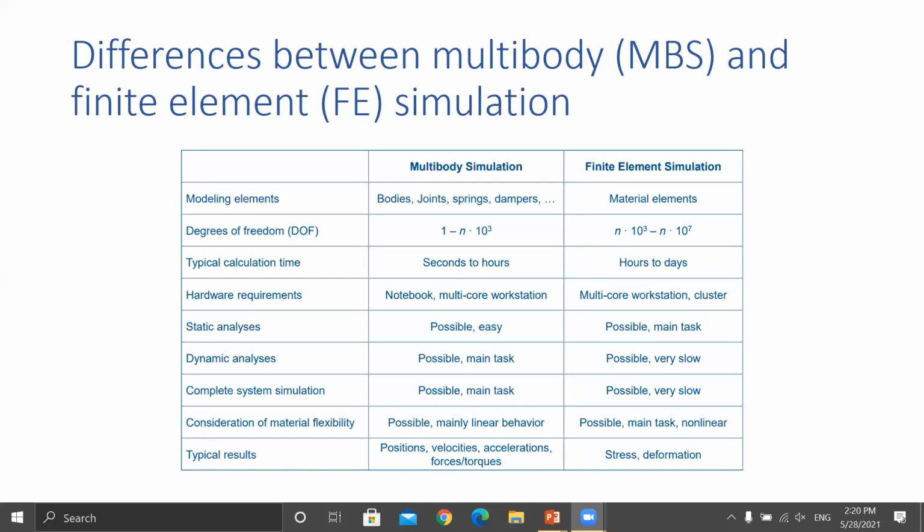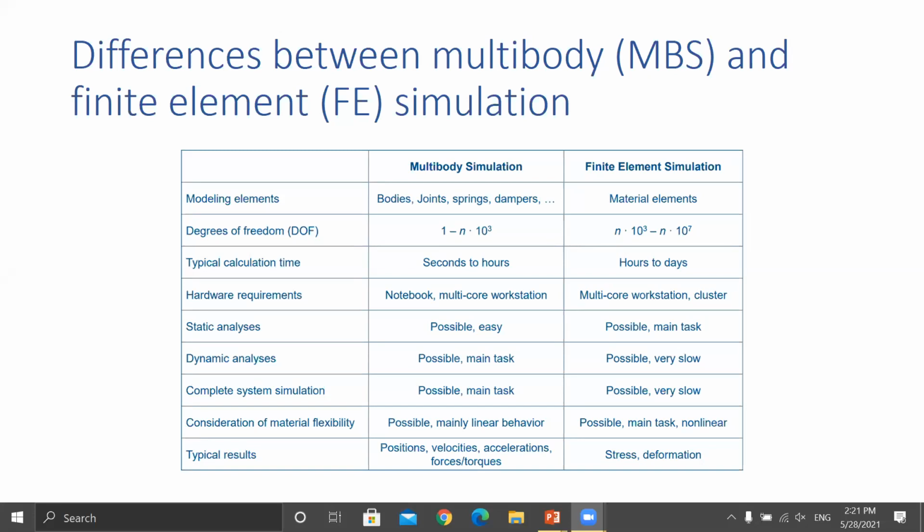Like a notebook, it's also enough, like an Apple. Okay, multi-core simulation is okay, or else if it is not available, you can also use this. Okay, now for the finite element, it is necessary to have multi-core orchestration or a cluster, like big data, with more RAM, graphics, all those things required for processing.